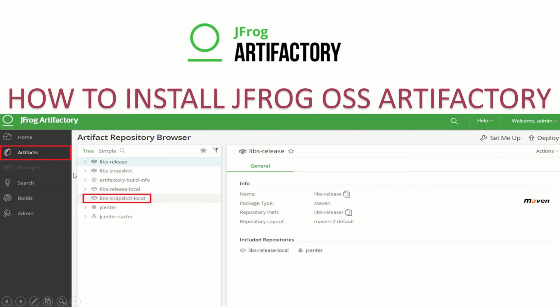After that, if we click on the left side, there is an artifact option. Once we click on it, all the repositories will be shown here, and we are going to use libs-snapshot-local in today's example. As of now we can see it is blank, but once we upload an artifact, we'll be able to see it here. That we'll see once we do it practically.